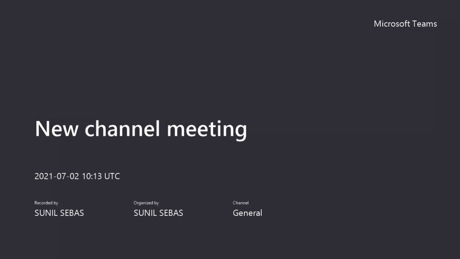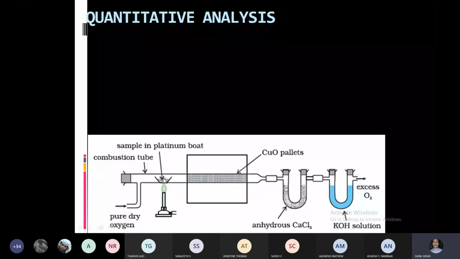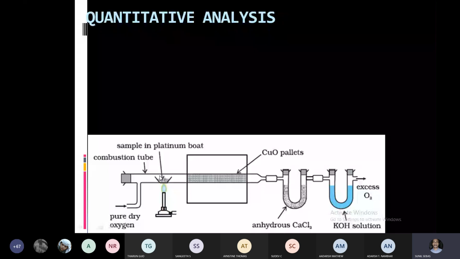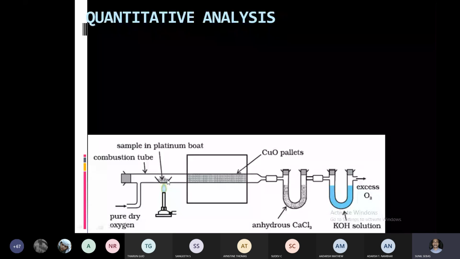See, in that vessel, a weighed quantity of organic substance is placed. Here you can see pure dry oxygen is passed, and this one is copper oxide. Copper oxide, you know, will catalyze the conversion of carbon and hydrogen to carbon dioxide and H2O.